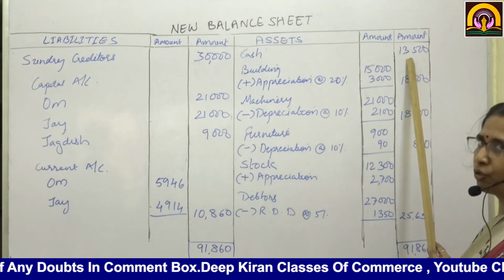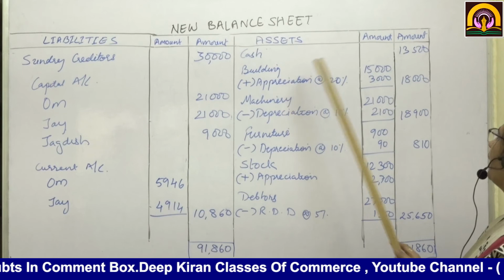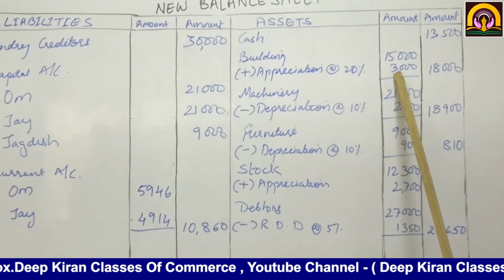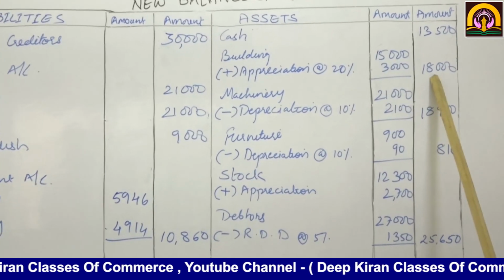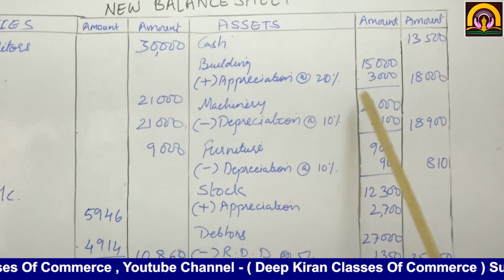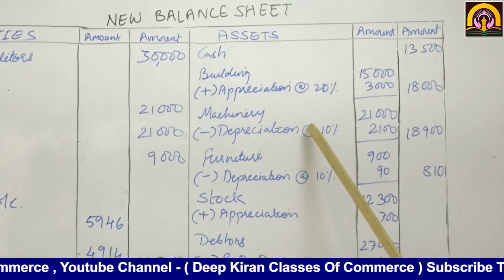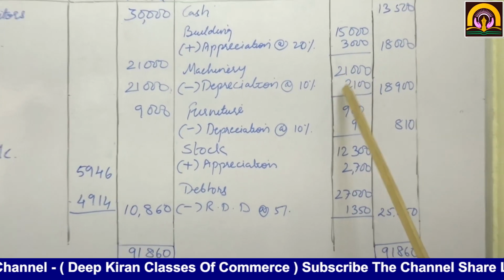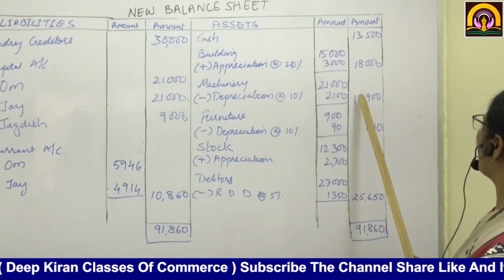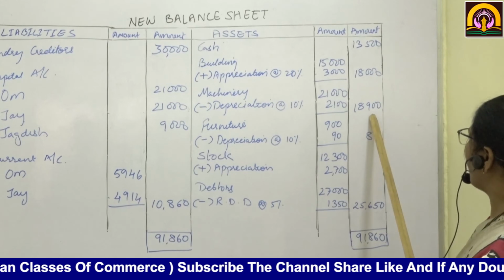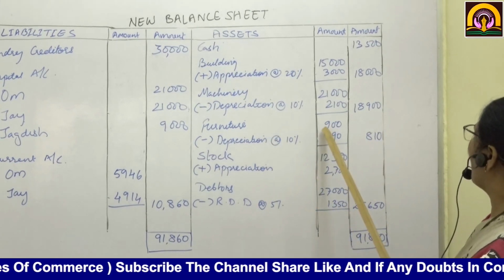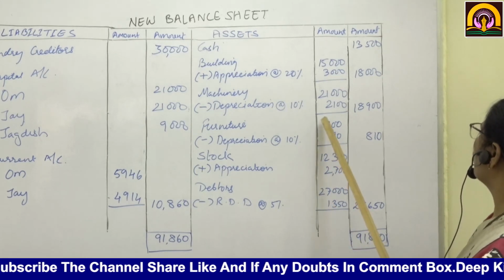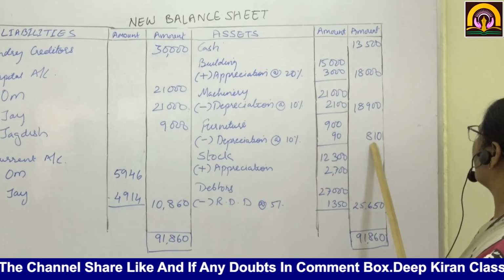This I have shown before also. Then building 15,000. There is appreciation by 20%. It comes to 3,000. So in the outer column it is 18,000. Machinery 21,000. There is depreciation at the rate of 10%. So 2,100. So if you minus 2,100 from 21,000, it will be 18,900. Then furniture value is 900, at the depreciation at the rate of 10% comes to 90. So 900 minus 90 is 810.